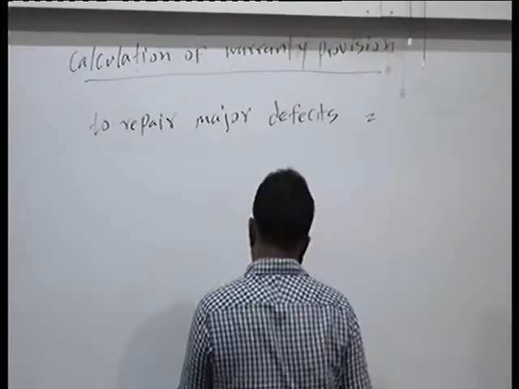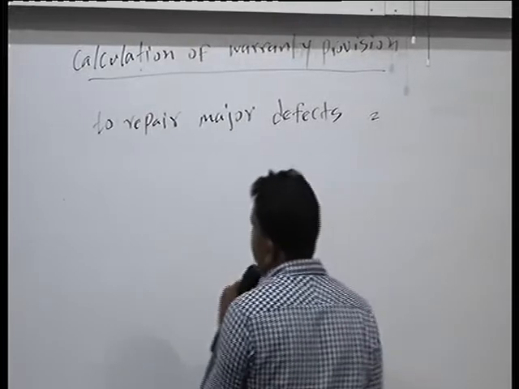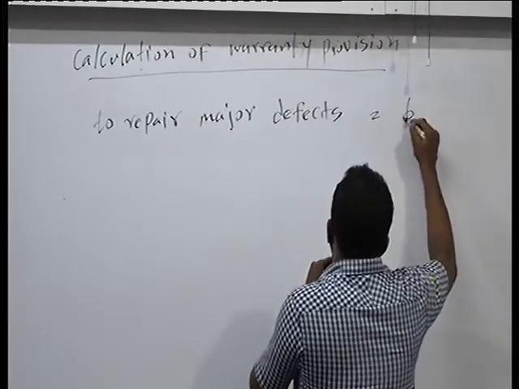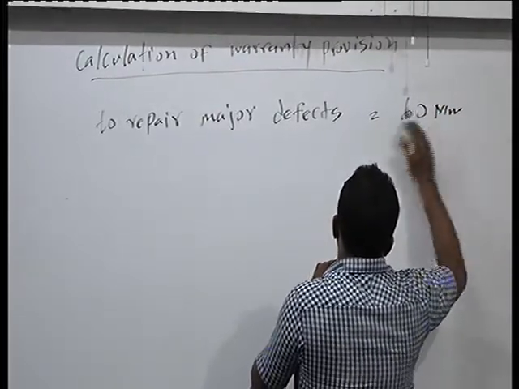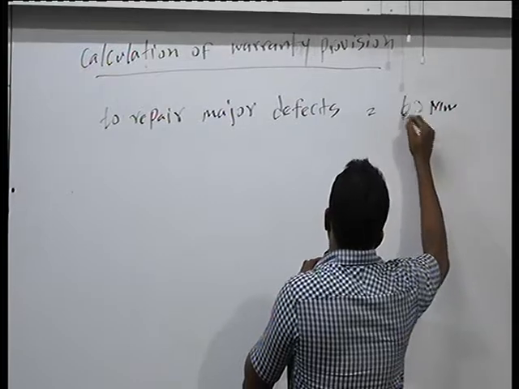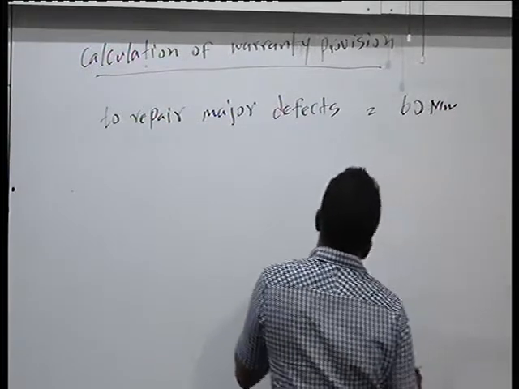What is the total sale value? The total sale value is 60 million.